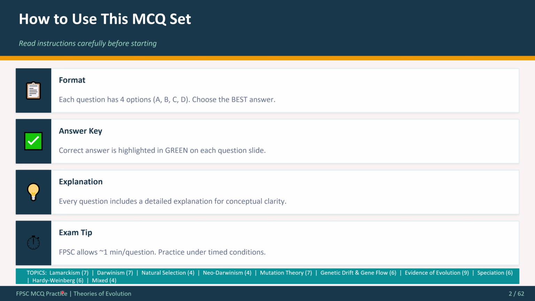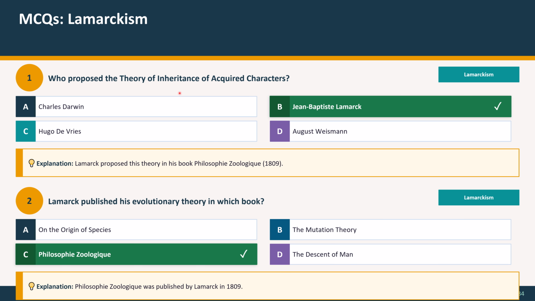The topics are Lamarckism, Darwinism, natural selection, neo-Darwinism, mutation theory, genetic drift and gene flow, evidence of evolution, speciation, Hardy-Weinberg, and mixed. Let's get started with our first topic, Lamarckism.